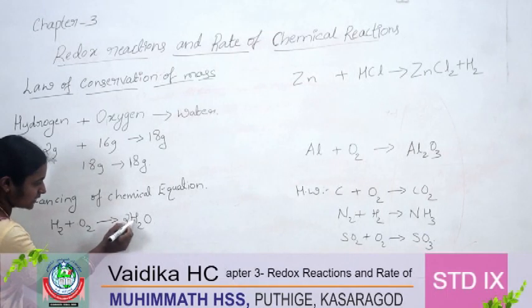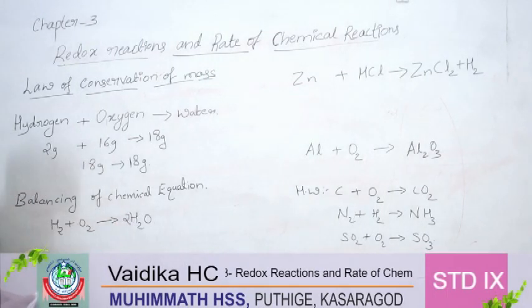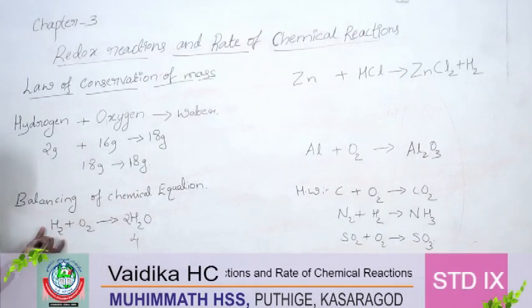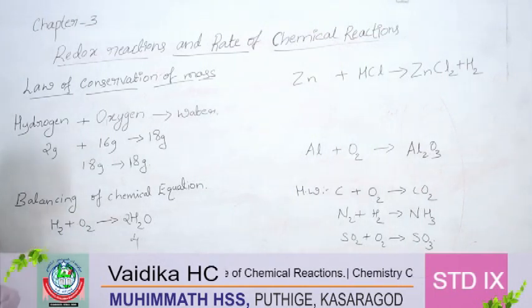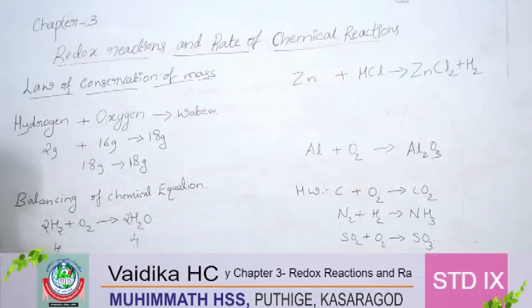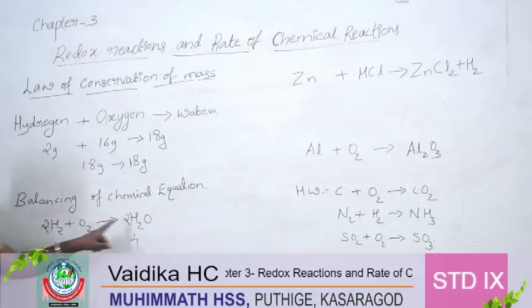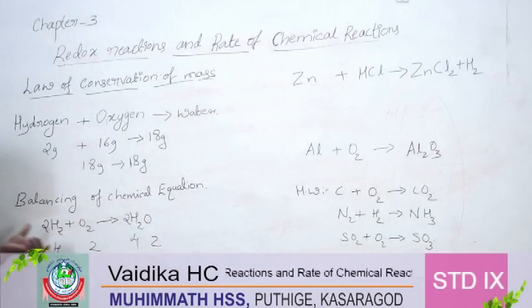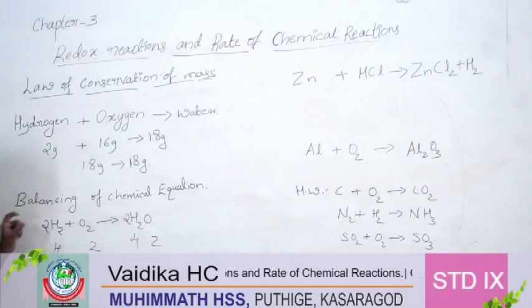already 2 hydrogens are there here. So 2 into 2, how much is there? Now 4 hydrogens are there. Right. So here only 2 hydrogens are there. Now we have to balance this number of hydrogens. So how can we balance? Here we should get the 4. How can we get the 4? By writing the 2. If you multiply 2 into 2, how much? 4 hydrogen is there. Here 2 oxygen is there. Here 2 into 2, 4 hydrogen is there and 2 oxygen is there. Now this equation is balanced.